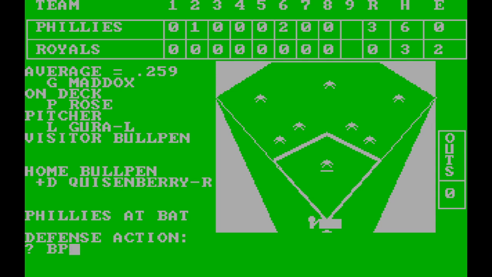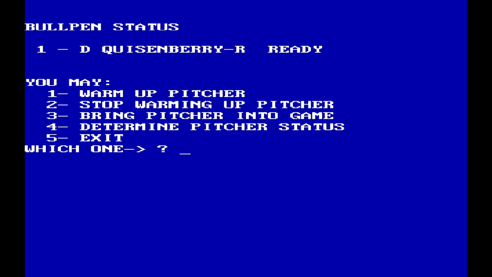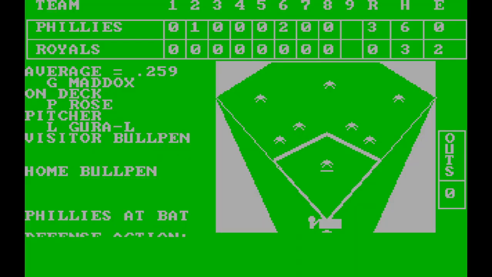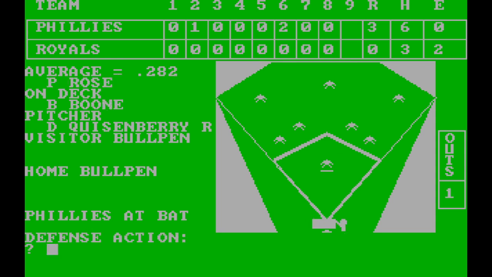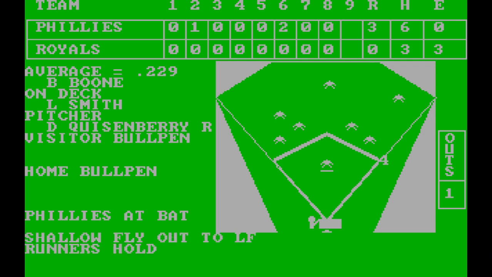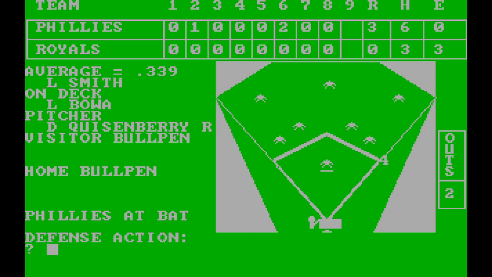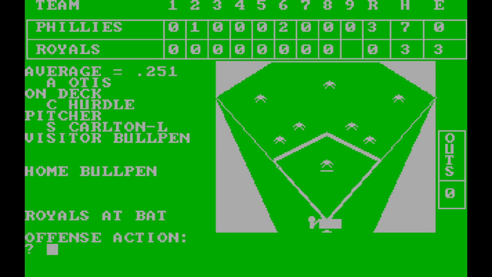Okay, now I can do bullpen. Number 3, bring pitcher in the game. Which pitcher? 1. Exit. Alright, Quisenberry is the pitcher now, facing Maddox. Oh, another error. So Rose is aboard. Bob Boone the batter. Shallow fly out to left. Lonnie Smith singles. Runner out at third. I think that's what happened. Goes by so fast, so all right.